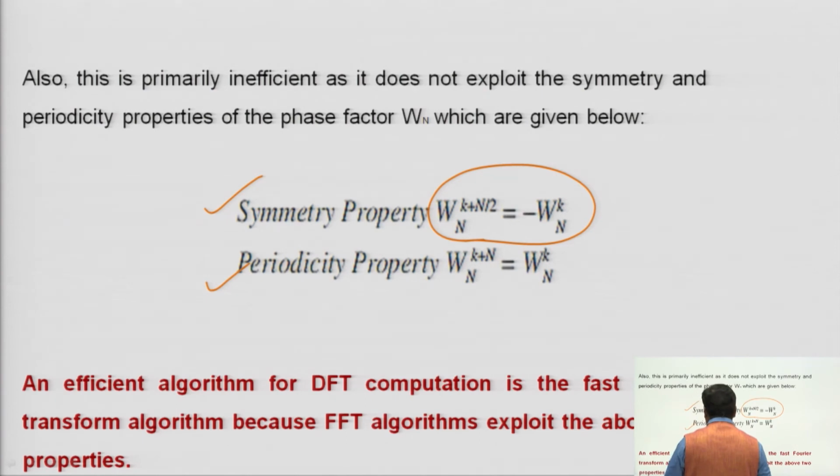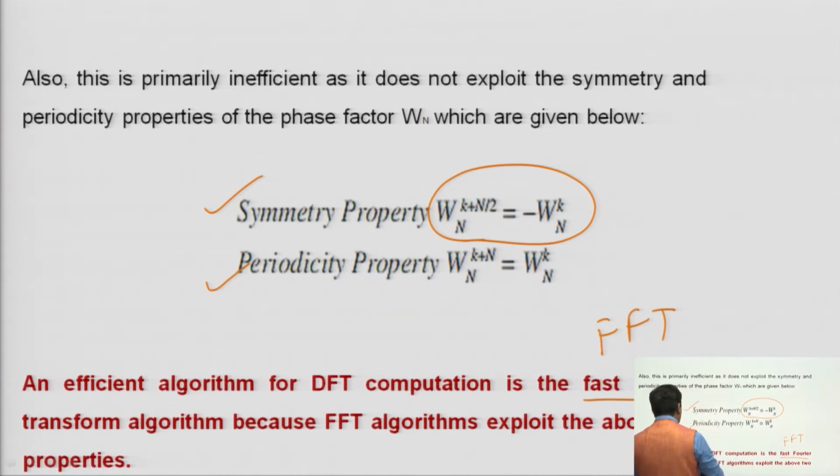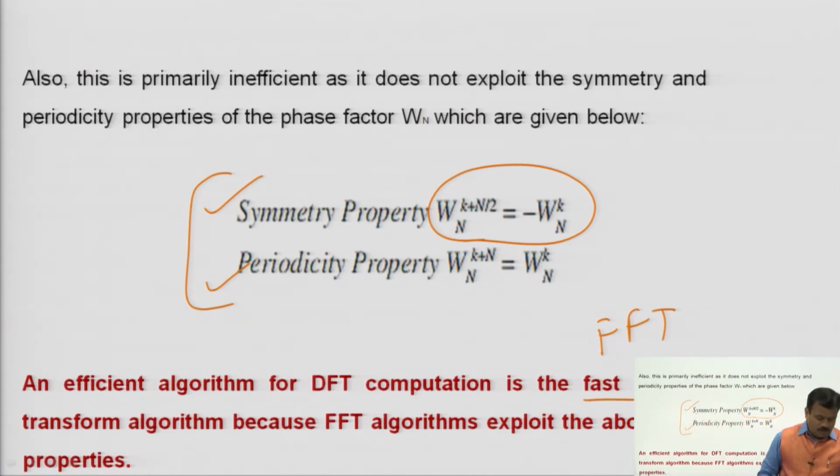So an efficient algorithm for DFT computation is the fast Fourier transform, FFT, because FFT algorithms exploit the above two properties. These two properties and the twiddle factor are very important, because with the help of these two and this twiddle factor, your FFT algorithm will be designed. That is why I am writing that the twiddle factor is very important and a key component for implementing your FFT algorithms.